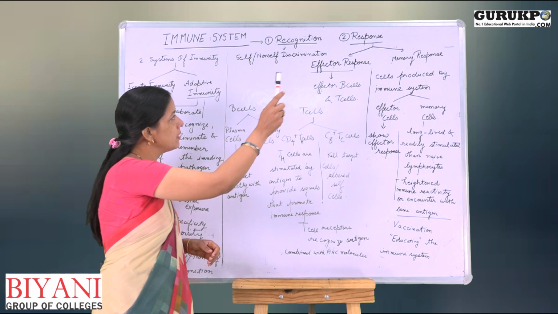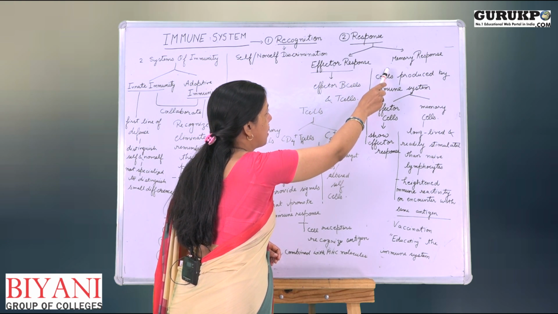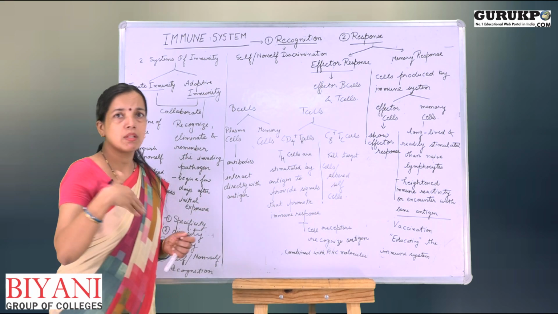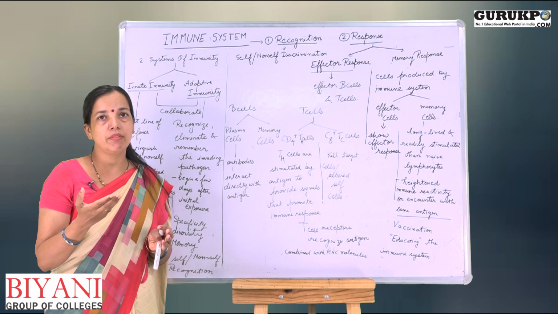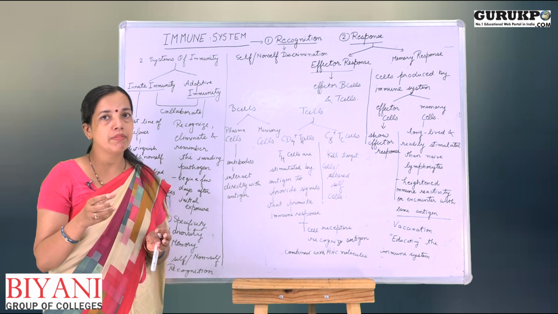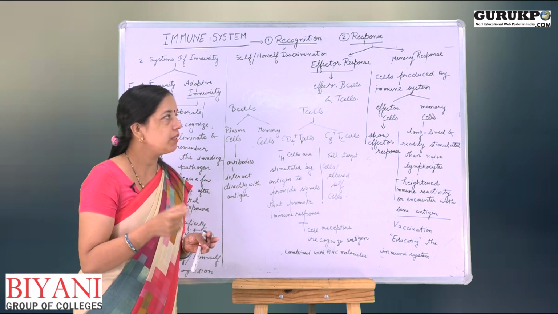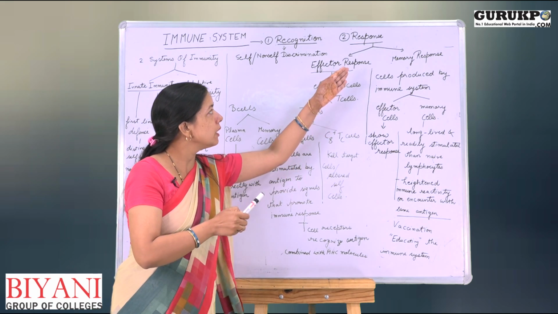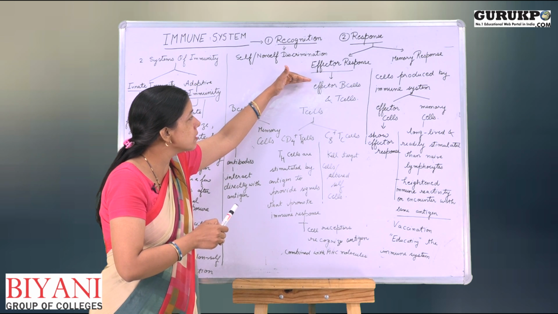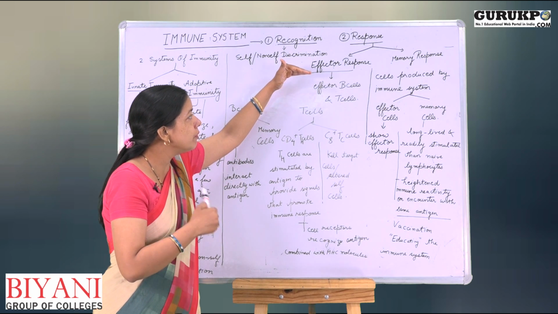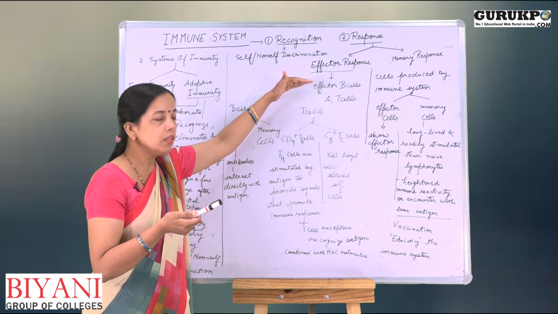Now, the second part is response. Response consists of effector response as well as memory response. What is response? Response is the response of immune system against the foreign invader or pathogen, by which immune system eliminates that pathogen. Now, effector response is that part which actually eliminates the pathogen at the same time from the body.